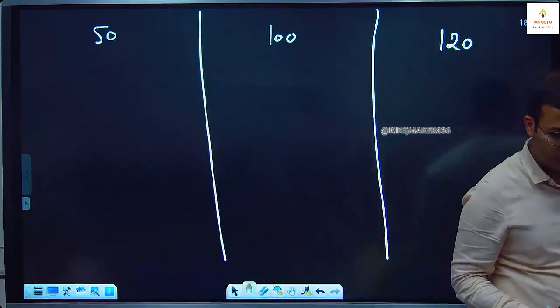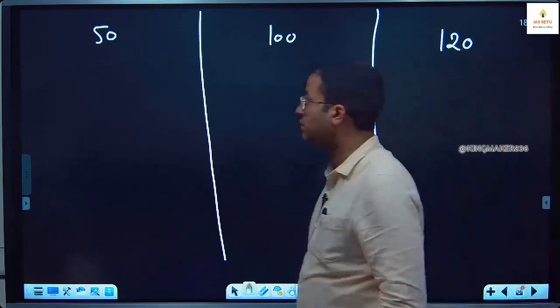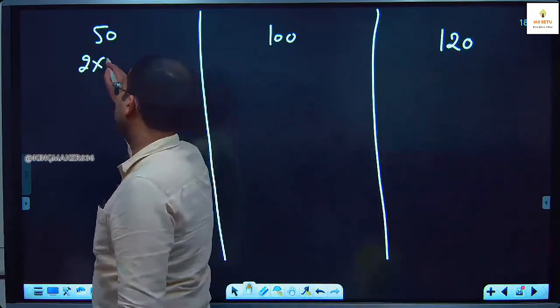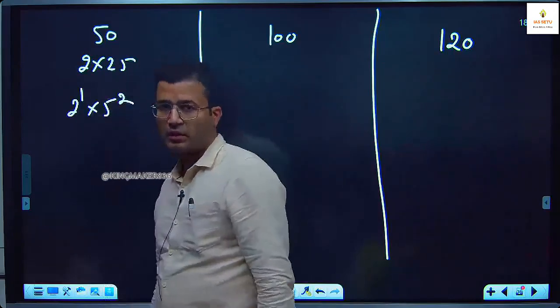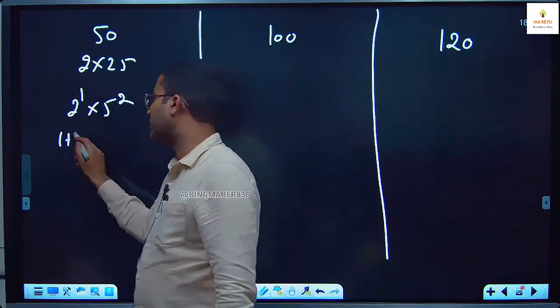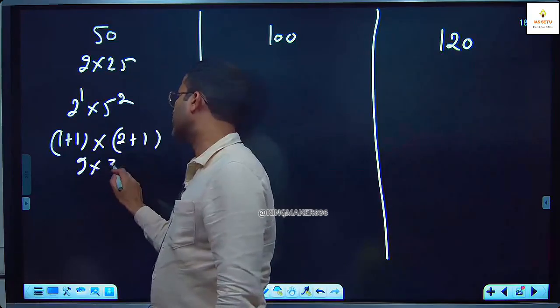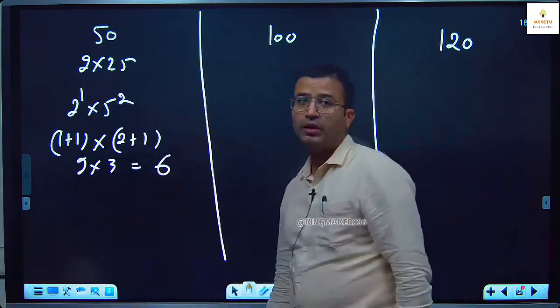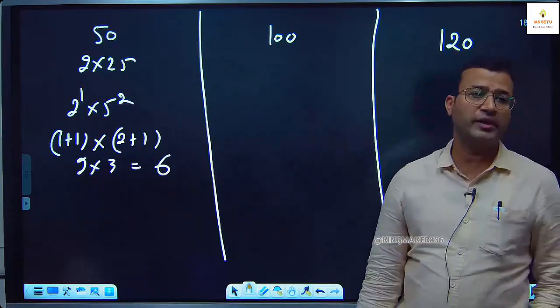Done. 50 has how many factors? So this is 2 into 25, 2 to the power 1 into 5 square. You can use that school method or directly. So it is 1 plus 1 into 2 plus 1. So it is 2 into 3, 6. 50 has 6 factors. 100 has how many factors?